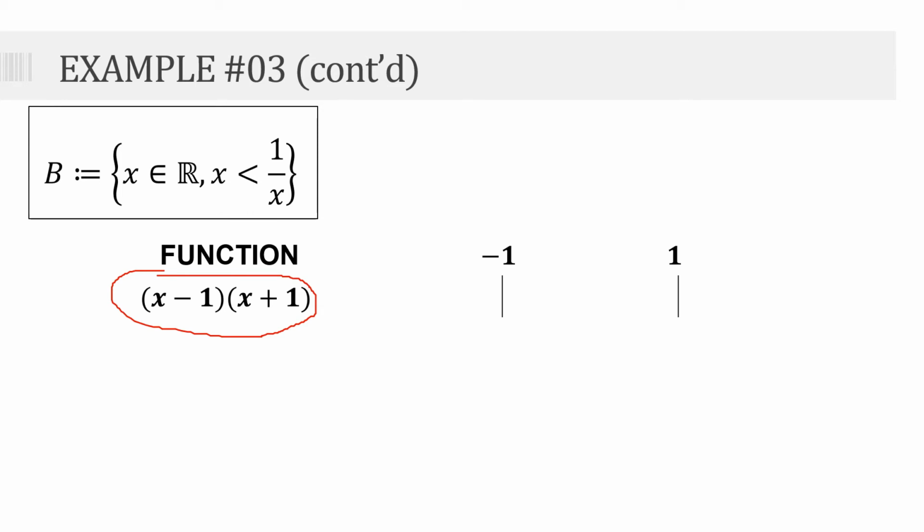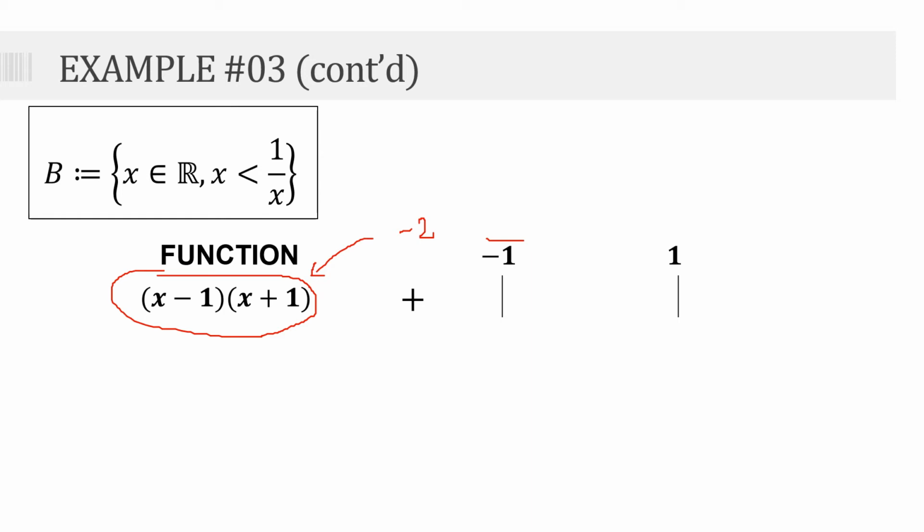Okay, by test value, kuha tayo ngayon ng number na less than negative 1. Let's say negative 2. At pag plinag-in natin yung negative 2 na yon dito sa ating function, makikita ninyo na ang sign na makukuha natin ay positive.